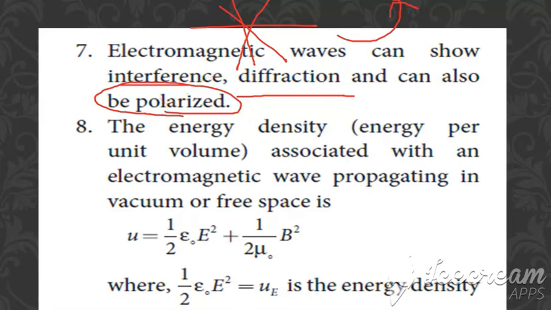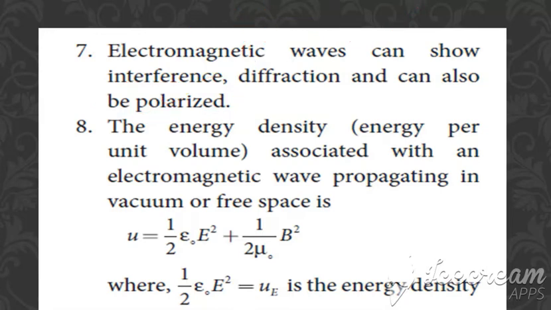Then the next, eighth point, is the energy density associated with electromagnetic waves in free space, that is given by U is equal to half epsilon naught E square plus 1 by 2 mu naught into B square. Here, this half epsilon naught E square is equal to what?